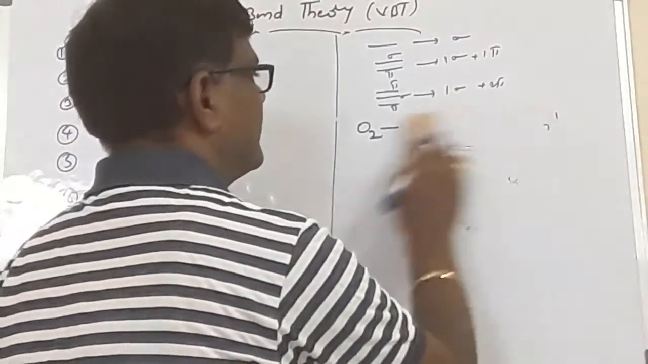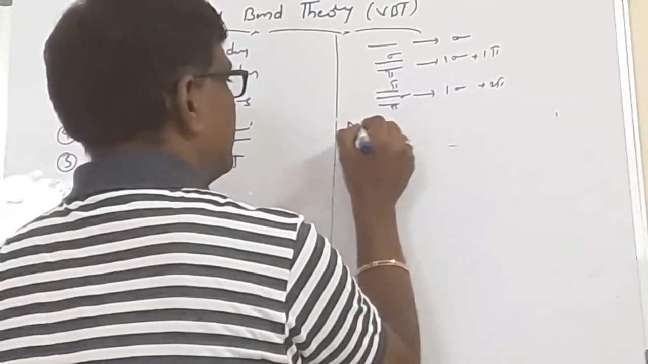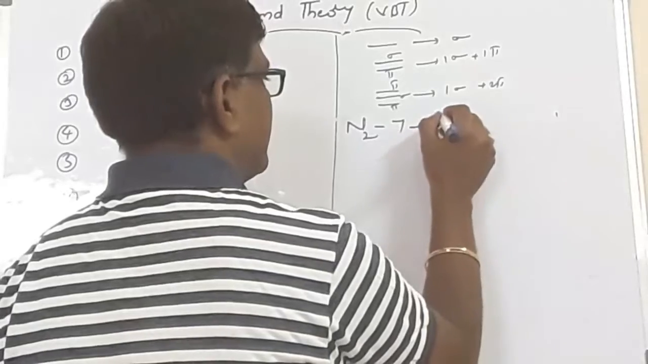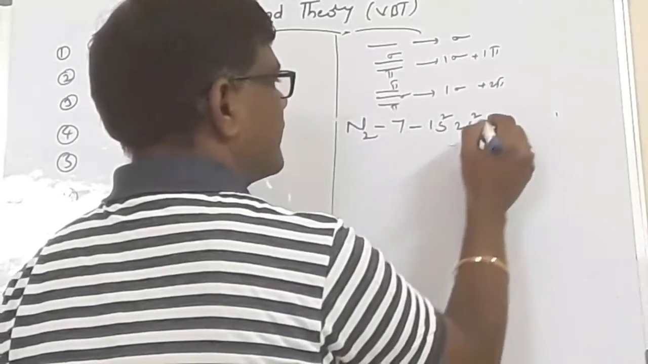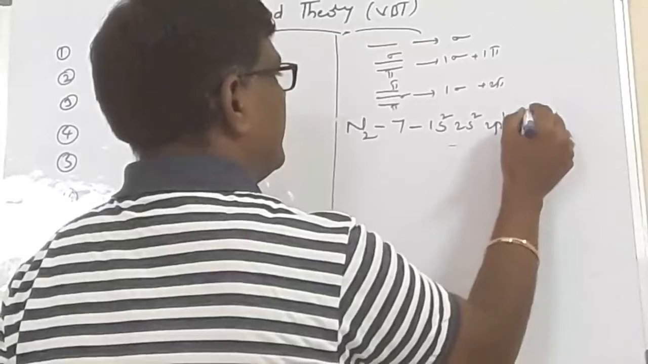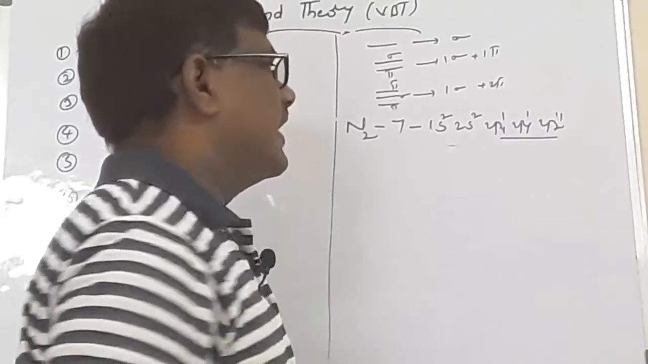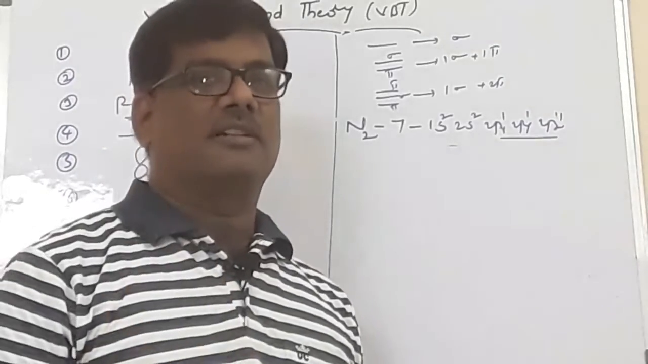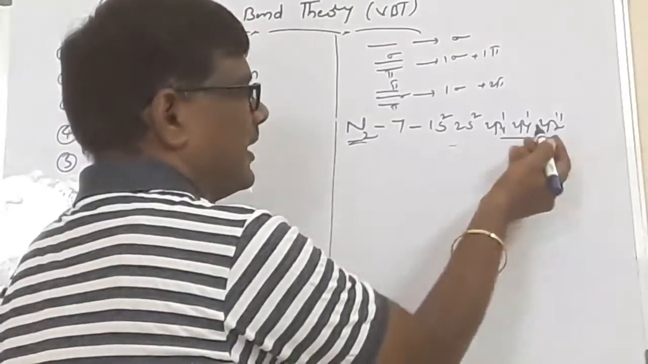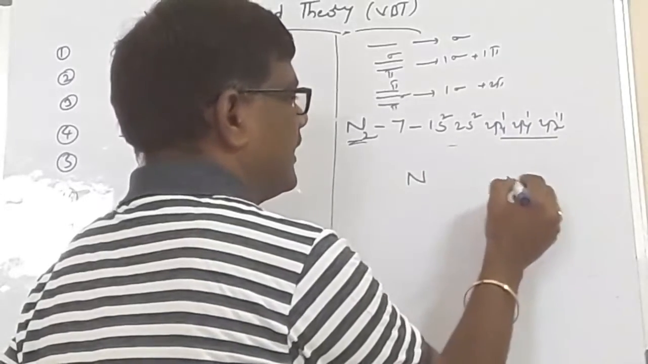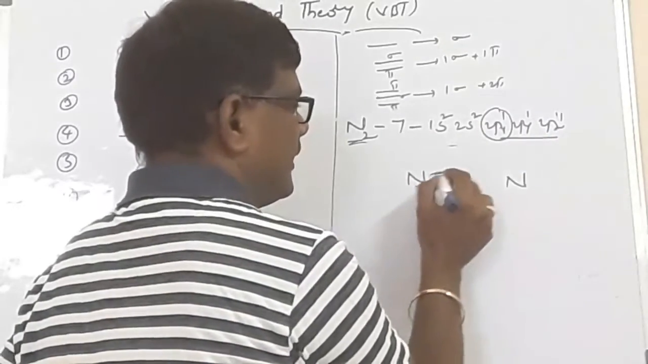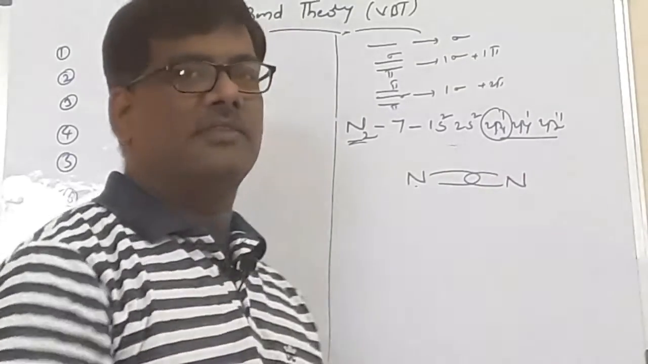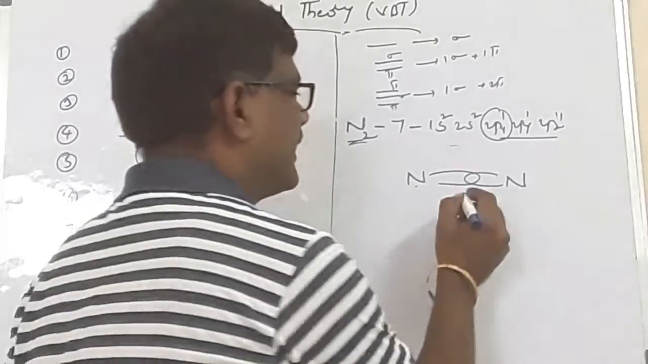The second example I am taking is the nitrogen molecule, N2. The atomic number of the nitrogen atom is 7. The electronic configuration is 1s2, 2s2, 2px1, 2py1, 2pz1. In the valence shell we have three unpaired electrons: 2px, 2py and 2pz, one electron each. Each of the two nitrogen atoms has the same. The 2px orbital of one nitrogen atom overlaps with the 2px orbital of the other nitrogen atom through the internuclear axis, and it gives you the sigma bond.